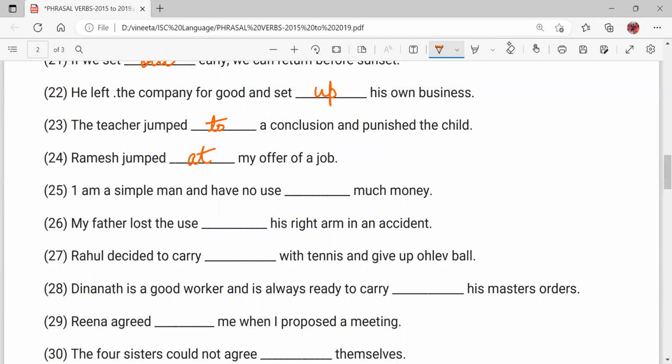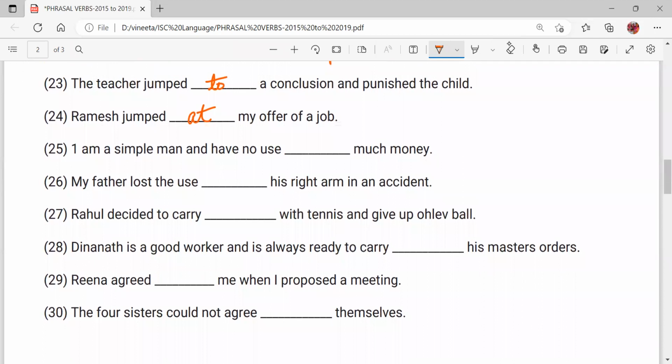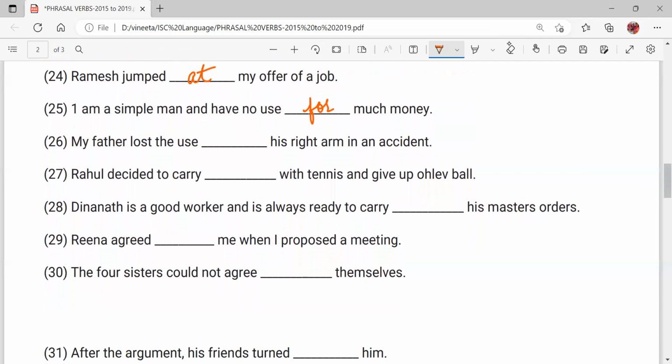Okay. I am a simple man and have no use dash much money. I am a simple man and have no use for much money. Right? I don't need much money that way. My father lost the use dash his right arm in an accident. My father lost the use of his right arm in an accident. Rahul decided to carry dash with tennis and give up, here it can be volleyball, whatever, and give up volleyball. So he decided to carry on with tennis and give up volleyball.